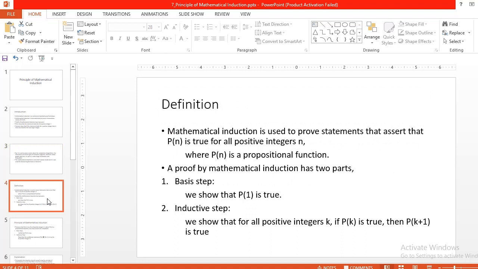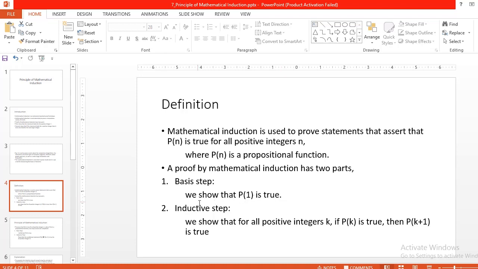So what is the definition of mathematical induction? Mathematical induction is used to prove statements that assert that P of n is true for all positive integers n. What is P of n? P of n is a propositional function. In the previous lectures we have seen what propositions are. A proof by mathematical induction has two parts. The first part is the basis step. In the basis step, we show that P of 1 is true.